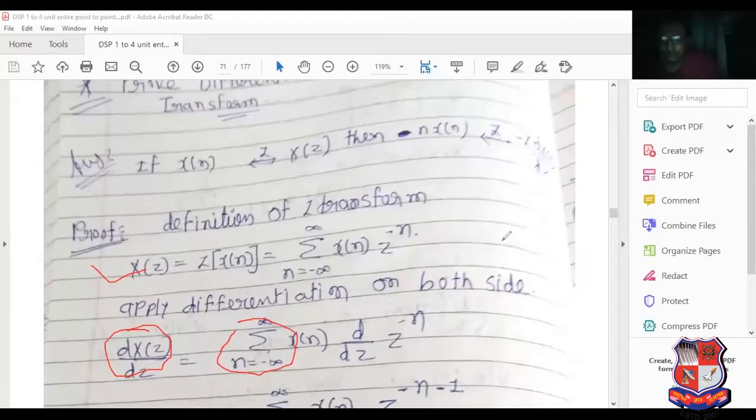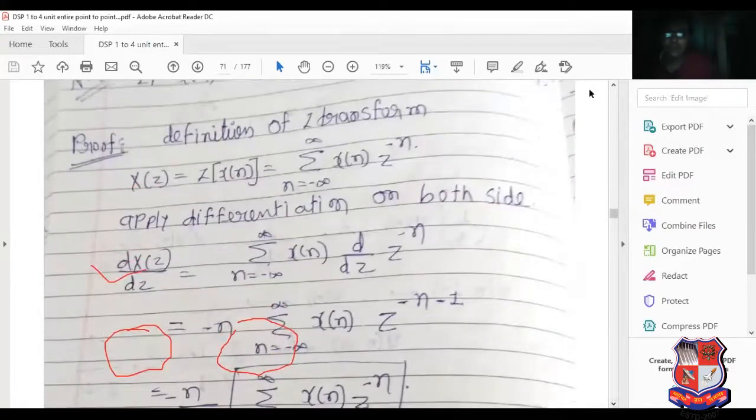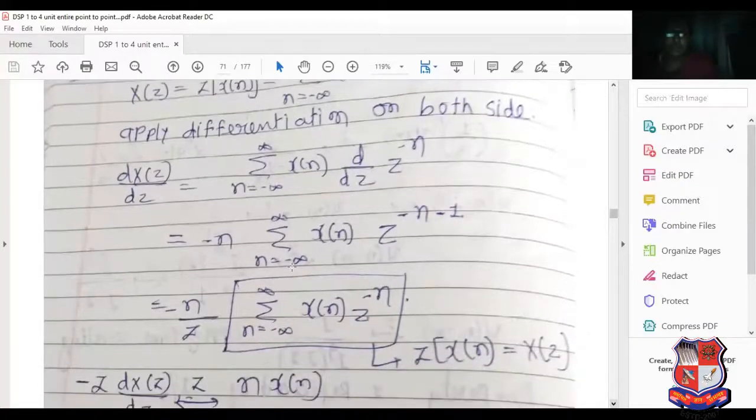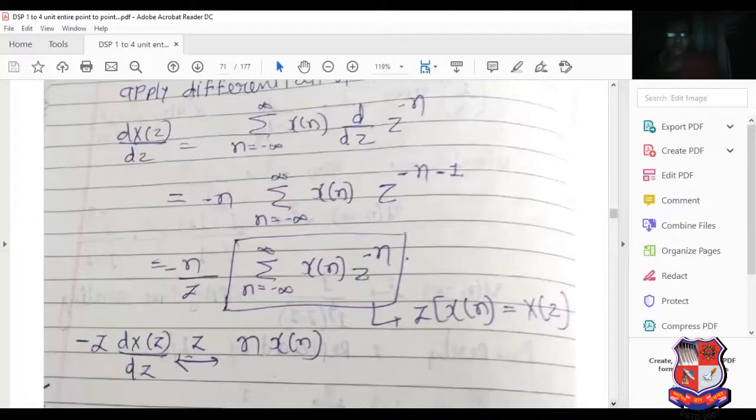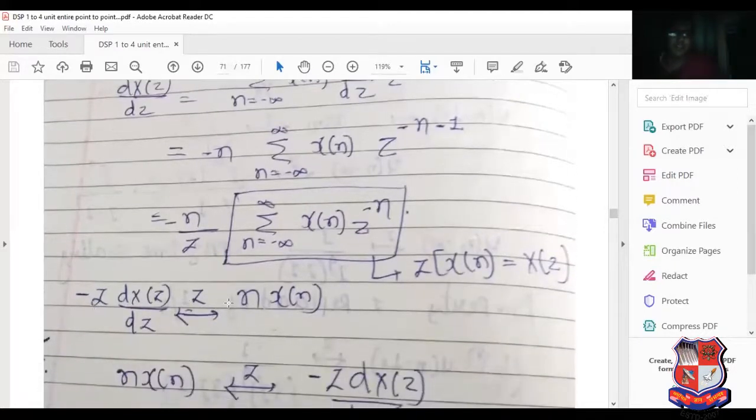Now see this. Next step, apply the concept of differentiation here. So minus n, z raised to minus n minus 1. Now you can simplify: x of n into z raised to minus n is nothing but the z transform. So x of z, here z is present in the denominator, so it can go into the numerator. So minus z dx of z by dz equal to n x of n. This is the final equation.